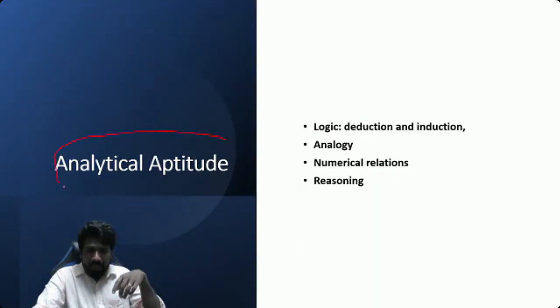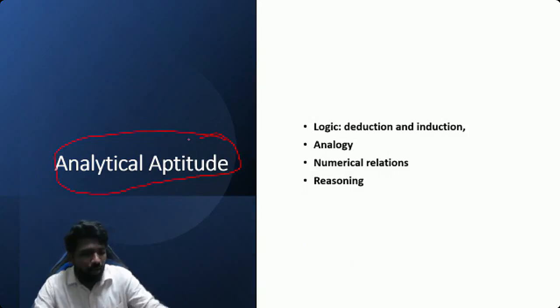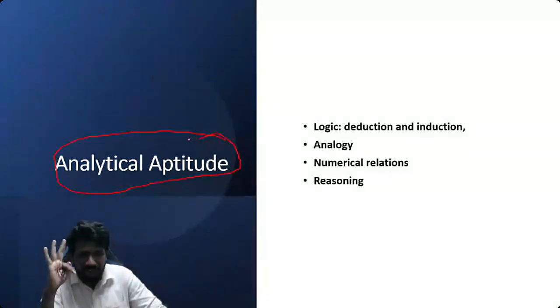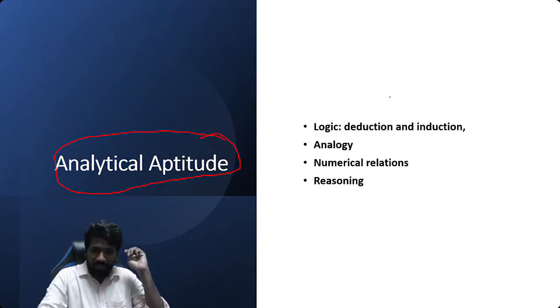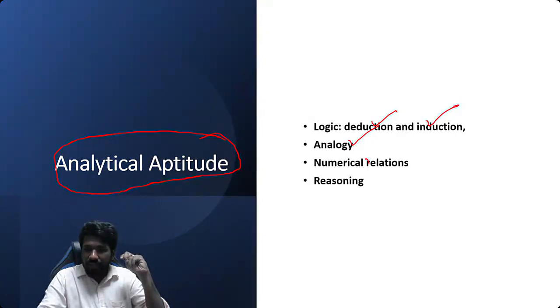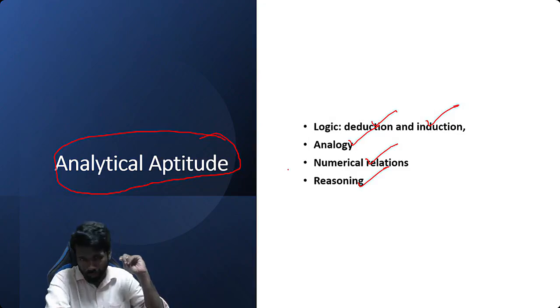Reasoning is termed as analytical aptitude. Quantitative aptitude, spatial aptitude, analytical aptitude. Analytical aptitude means इसमें math कम आता है, logic ज्यादा है. Deduction and induction reasoning, analogy, numerical relation reasoning, all these are part of analytical aptitude.